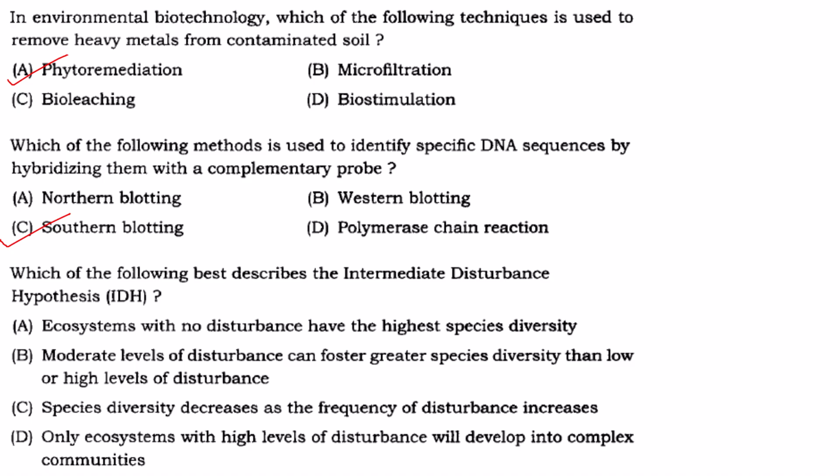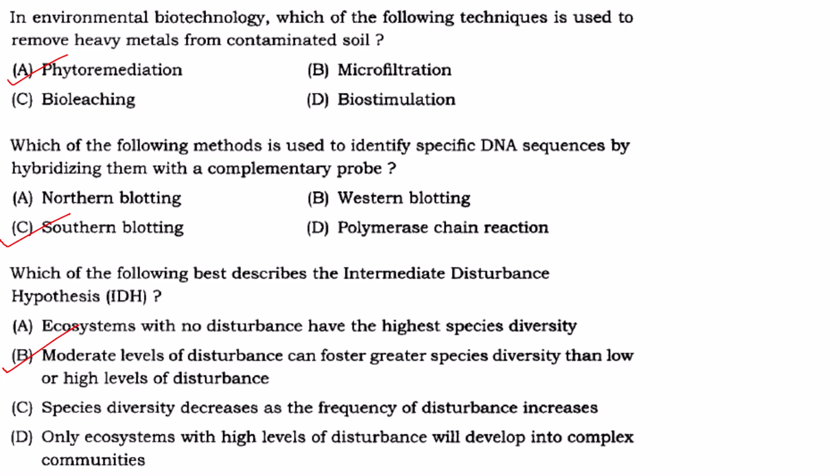Then which of the following best describes the intermediate disturbance hypothesis? If you see option B, it tells that a moderate level of disturbance can foster greater species diversity than low or high level disturbance. That is the IDH hypothesis.